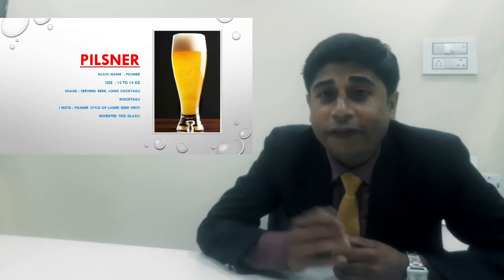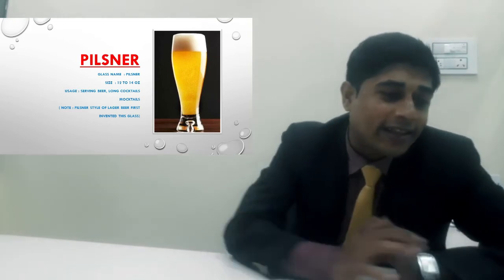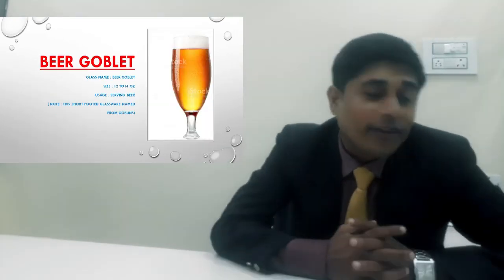So the glass needs to be a little bit bigger than that. That is why they keep this glass at 12 to 14 ounce. So all the beer glasses should be around 12 to 14 ounce, because if you serve a pint beer in a single shot and the glass is shorter than 12 ounce, then the beer definitely spills out.